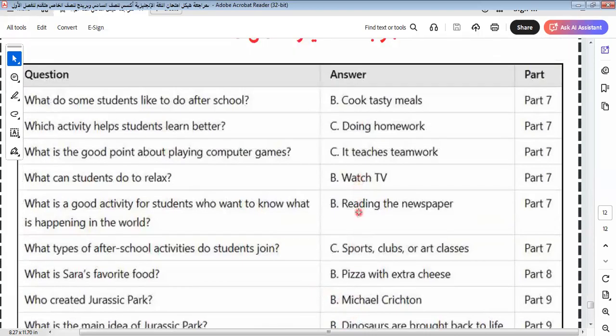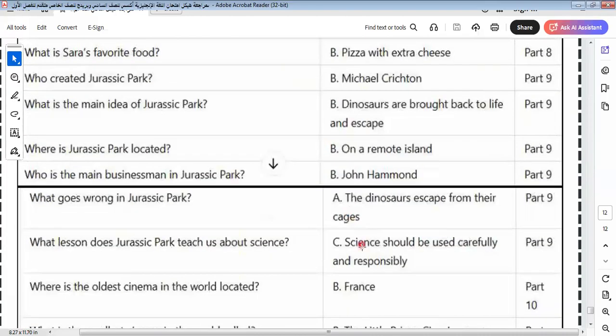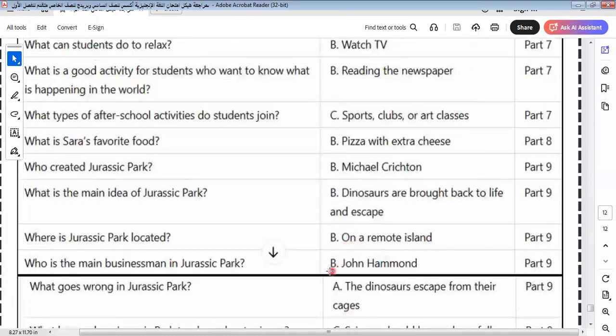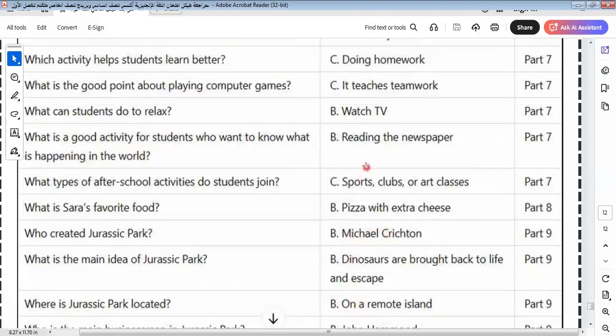They can sleep. They can read the newspapers and so on. What is the activity that students do to know what is happening in the world? Reading newspapers.